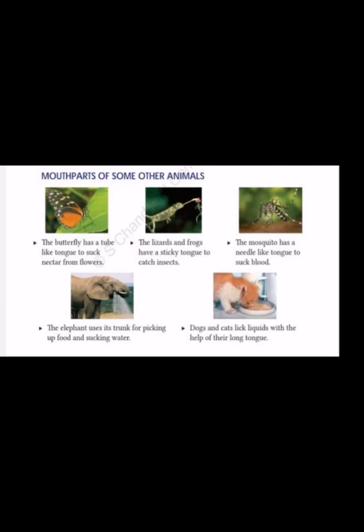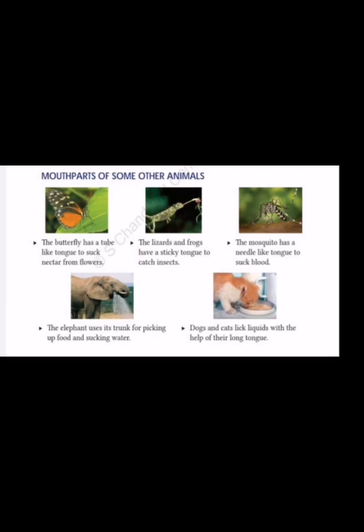If we see a flower, the nectar is present very deep, at the bottom of the flower. So when a flower is very large, how can a butterfly take that nectar? With the help of this long tube-like structure only, the butterflies will suck the nectar that is present in the flowers. Next, lizards and frogs also have a different structure that is called a sticky tongue to catch the